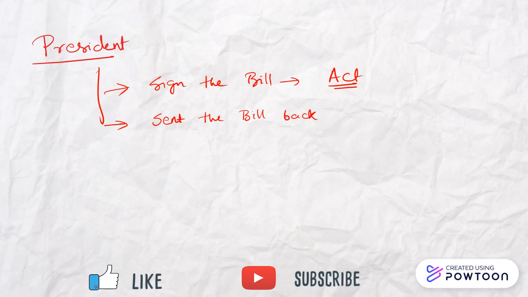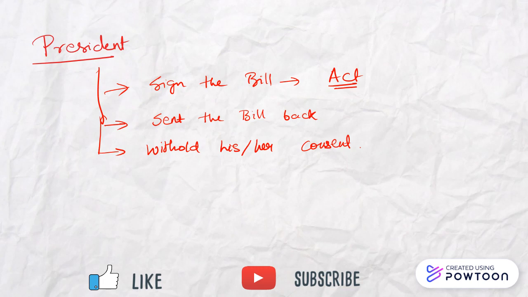The president can do this in the case of ordinary bills. Also, what else can he do? Does he have any other option? Yes, he can withhold his or her consent.